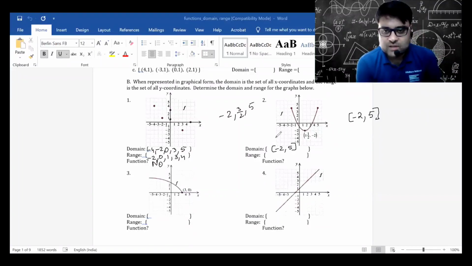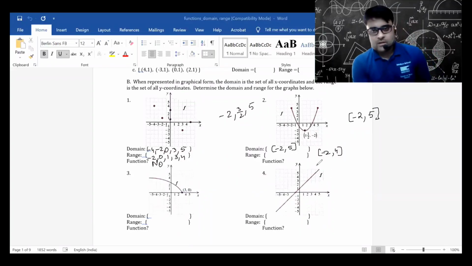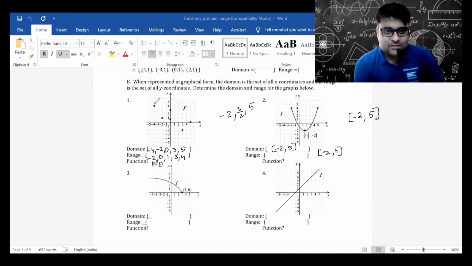What about the range? The range will be -2 to 4. Lowest value -2, highest value 4. The domain is -2 to 5, all values between -2 and 5. It's a curve. It's not isolated points like these. The range is -2 to 4.